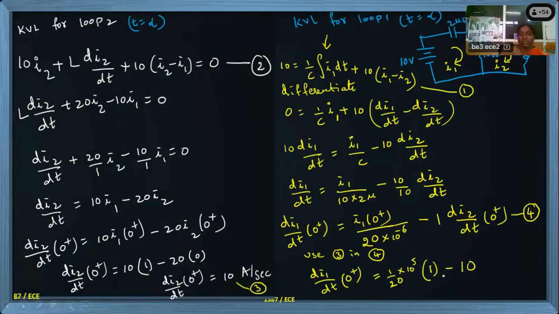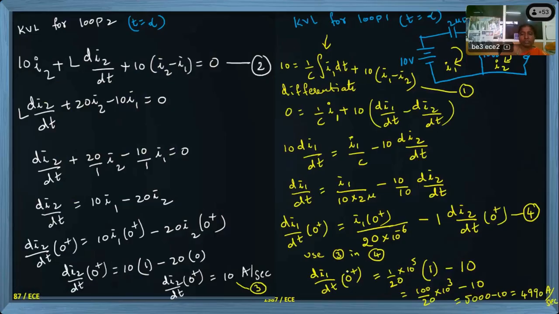You can simplify this. I will take 100 by 20 into 10 power 3 minus 10. So 5 into 10 power 3, 5000 minus 10, which becomes 4990, and the units are ampere per second.